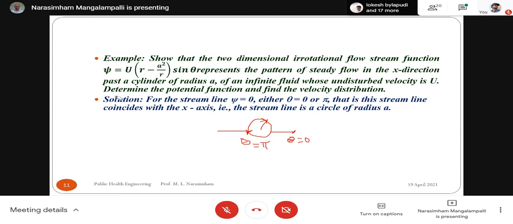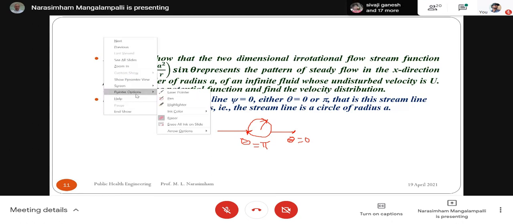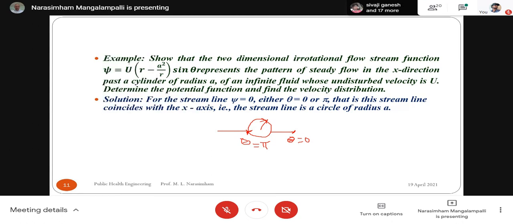So this is the expression we have. Psi is equal to u multiplied by this is one thing, and this is another thing. Now here, u is not 0.